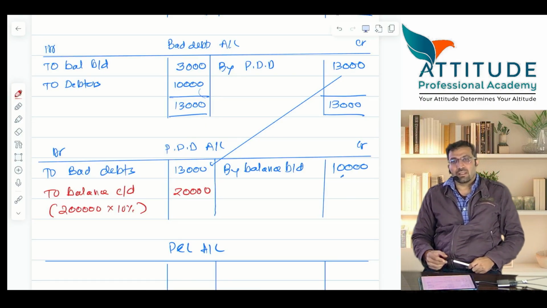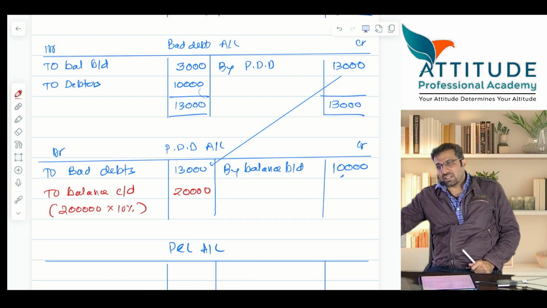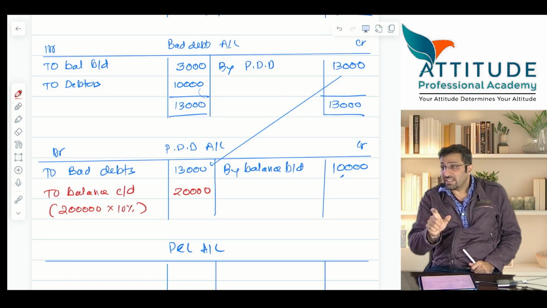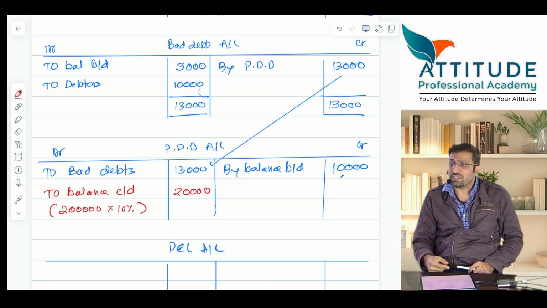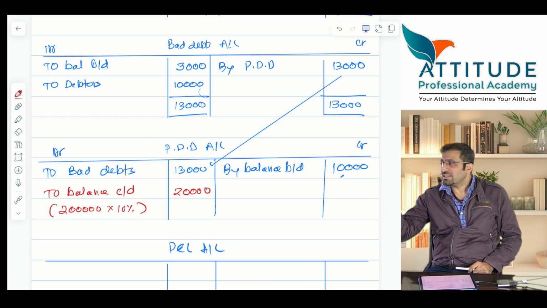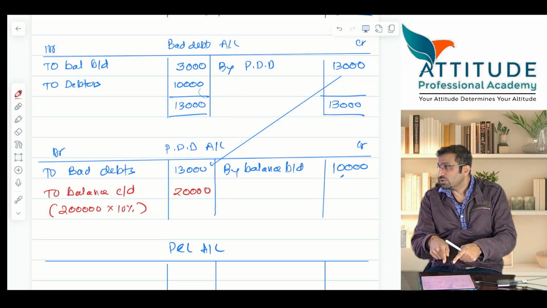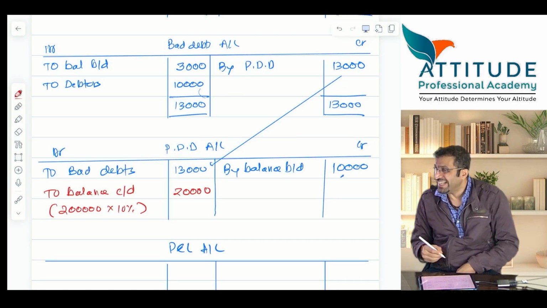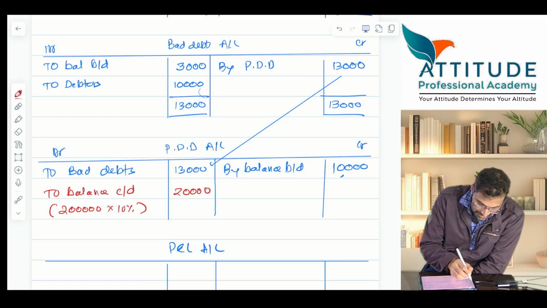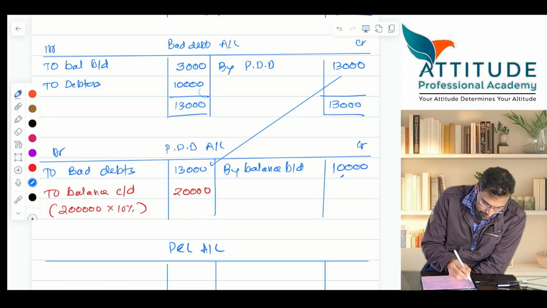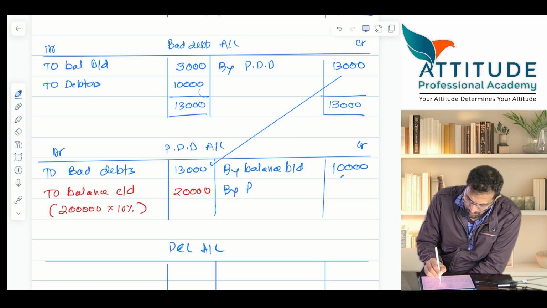Sir, opening provision is 10,000. Adjusted is 13. It means that there is an excess provision or a shortfall of provision. Shortfall by how much? 3. Shortfall of 3, and you have to maintain 20. So the total debited to P&L should be 23: 3 shortfall plus 20 to be maintained. So by profit and loss account, how much will come here? 23. This is the balancing figure.